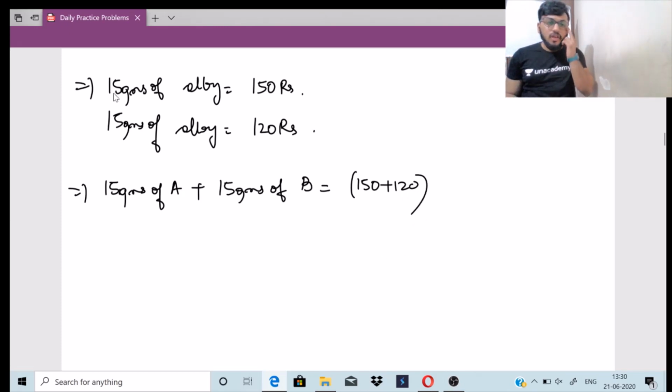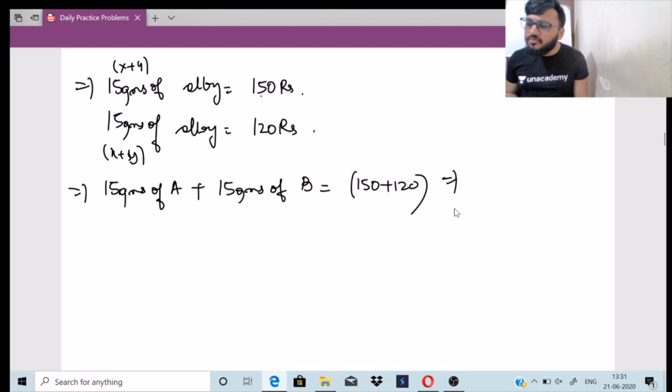So 15 grams of alloy, तो इधर क्या होगा? This is basically x plus y is equal to 150. Here also x plus y is equal to 120. So when I add both of them, this will be 2x plus 2y equals 150 plus 120. Here x will be 7, y will be 8; here y is 7, x is 8. So when you equate both of them, they will be equal to 15 grams only, yes or no?